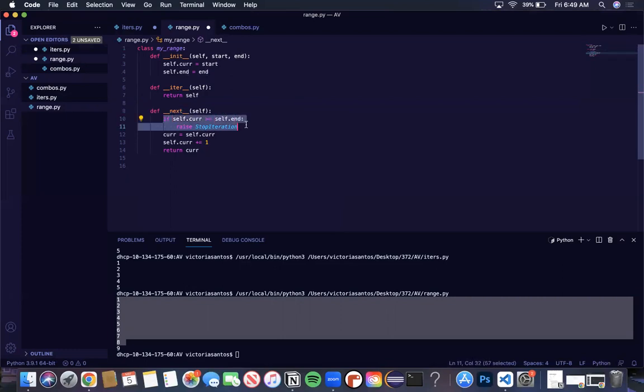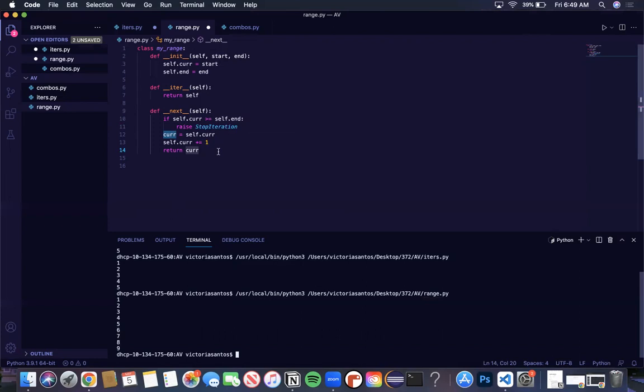We know that if the current value equals or is greater than the end value, then we'll raise the StopIteration exception ourselves, because if we're just counting, this could go on forever. So we need to clarify exactly when we stop. Otherwise, we get the current value, increment the value by 1, and then return the previous value. So this works the same way.